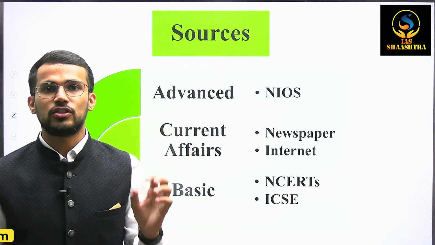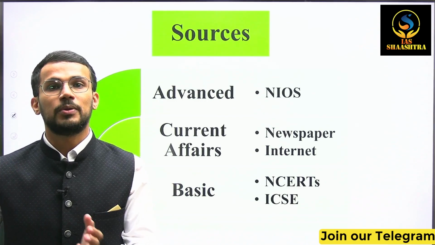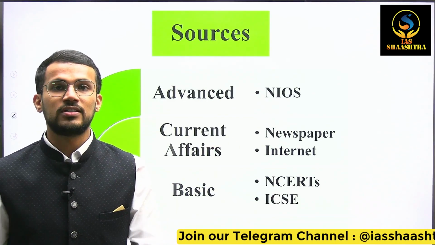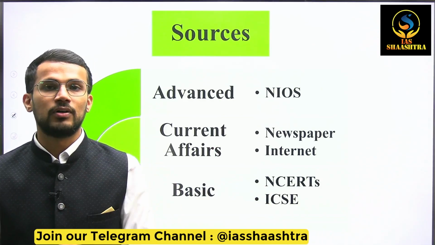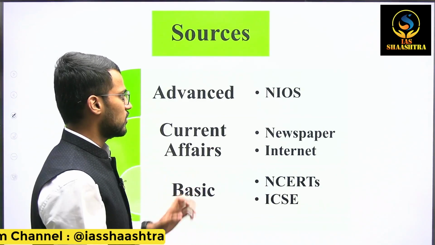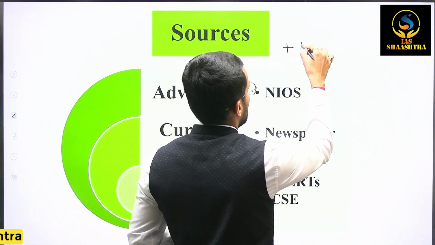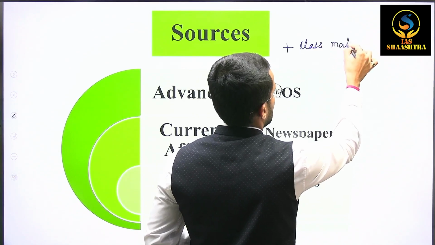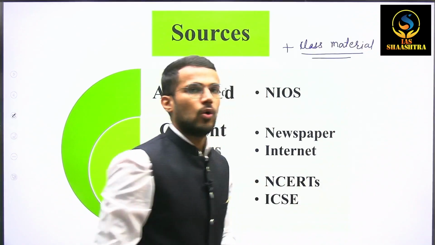Because until and unless you garnish your answers with current affairs, your answers will not be able to stand out from all the answers. And hence, current affairs will become important for the examination, and that will be covered in the classroom separately for you. So these sources are there, and apart from these sources, there would be classroom material or class material that also will help you cover this subject in a holistic manner,